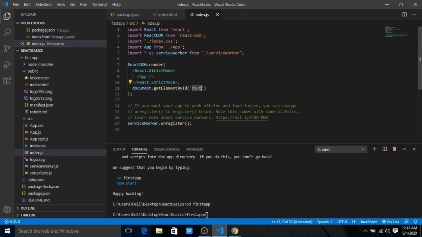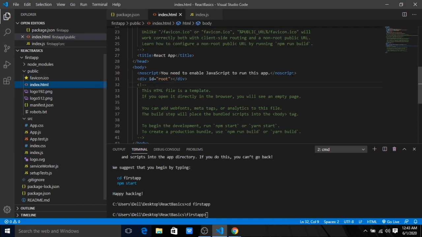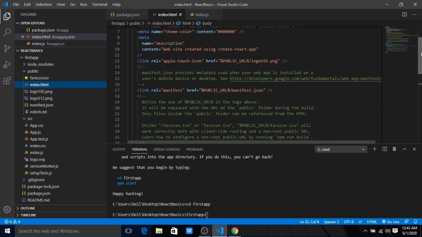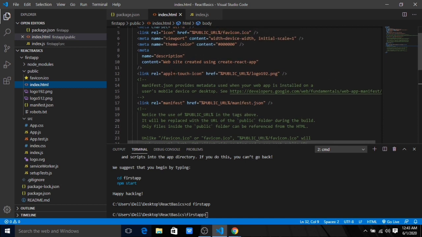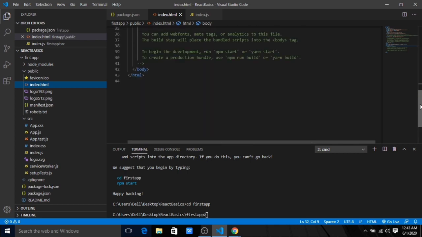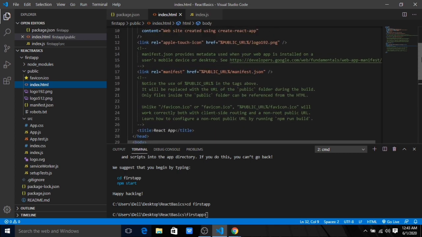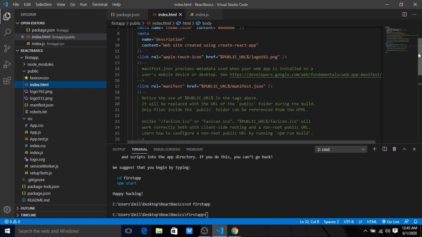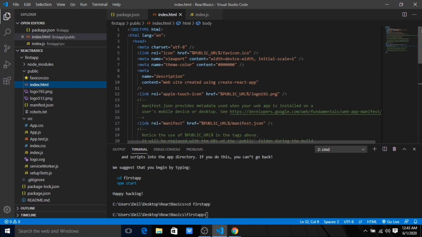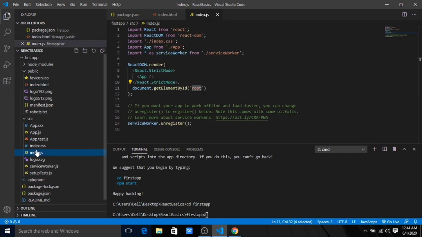The only confusion I had when I started in React was how these two files are related. Generally, if I want to use some JS, I need to refer to it in a script tag here, correct? That is the way we refer to something in JS. But if I see this page, it doesn't refer to any script tag. So I was confused about how it knows that this index.js file is related to that index.html.